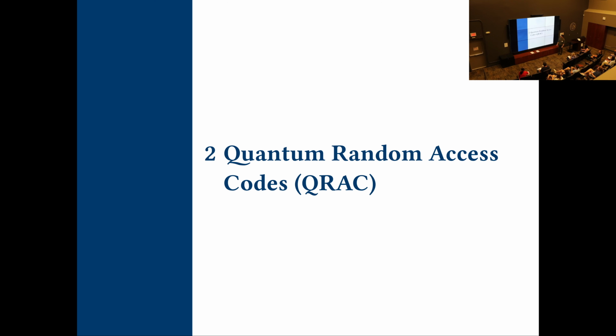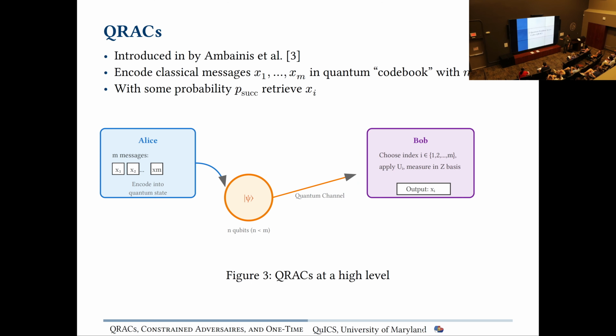It's totally fine. So to get to our final construction, we're going to introduce something called quantum random access codes, which were introduced by Ambainis et al. like 25 years ago. And it's a really cool primitive where, thankfully, Giuseppe introduced all the quantum stuff earlier, so we don't have to reintroduce that. We're going to take m messages, and then we're going to try to pack them into n qubits, where the number of qubits is less than the number of messages.